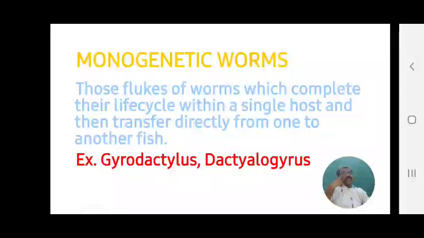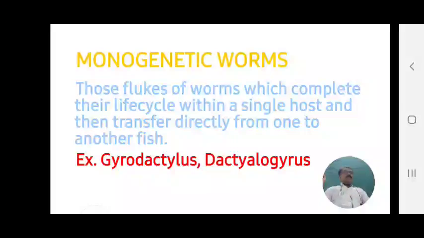Monogenetic worms, those worms, those flukes, are also called flukes. Those worms or flukes which complete their life cycle within a single host, and then can transfer directly from one host to another host, from one animal to another, cause the disease. Those worms are called monogenetic worms.